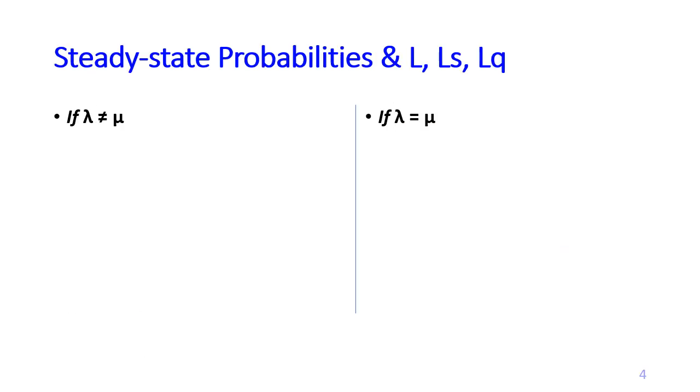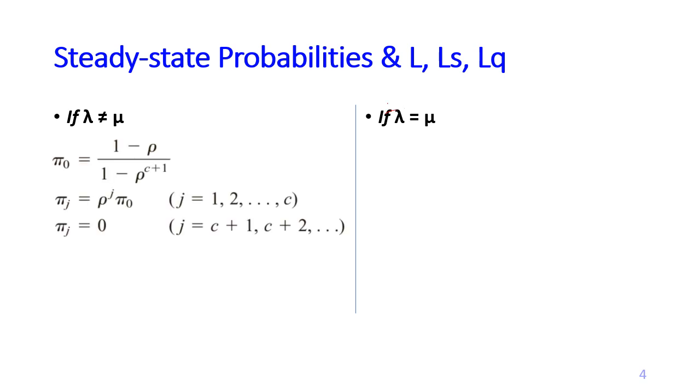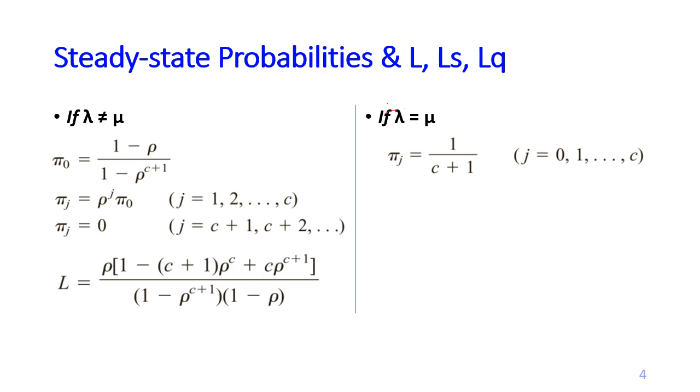For the steady state probabilities and for calculating the L's, we have different sets of formulas. It depends on whether lambda does not equal mu or lambda equals mu. So here are the formulas for lambda not equal to mu, and this is for lambda equal to mu. This is for L. However, for LS and LQ, they are the same for both cases.